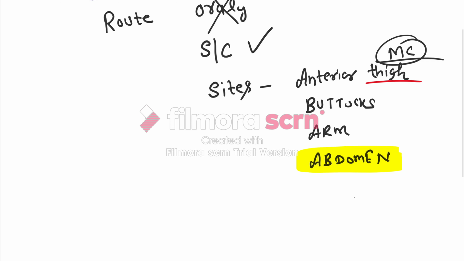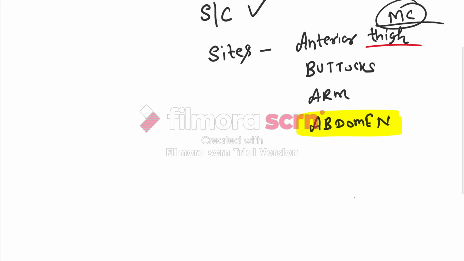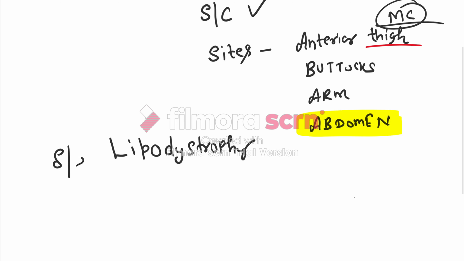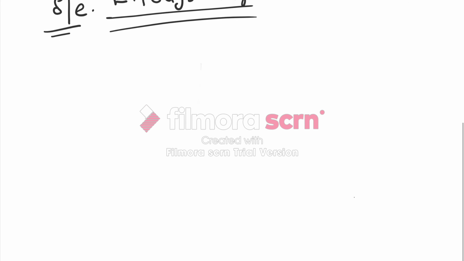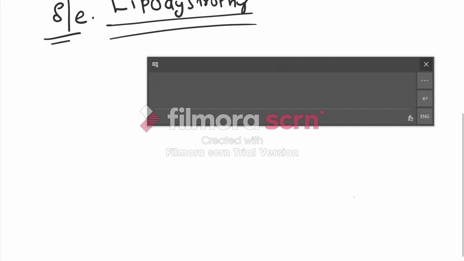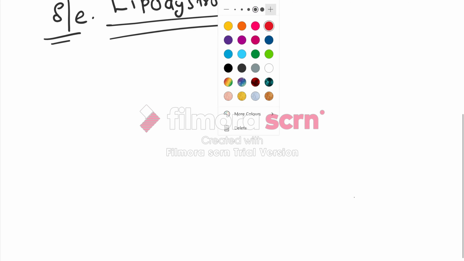While giving subcutaneous insulin injections, there is a side effect due to repetitive injection use. It is called lipodystrophy. So the side effect of insulin injection is lipodystrophy. Now there is a classification of insulin. We classify insulin based on its duration of action.